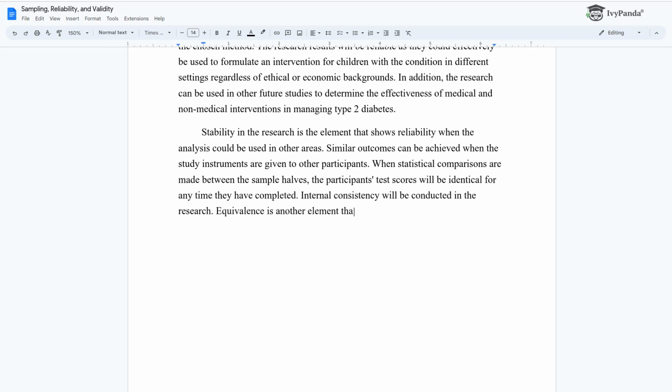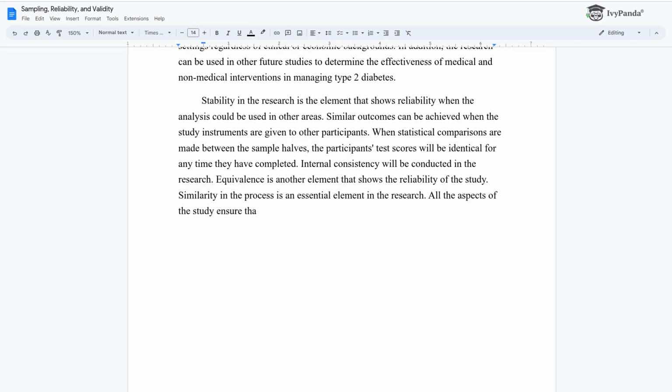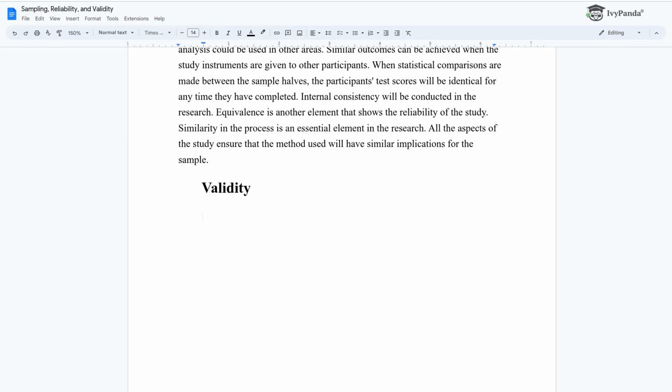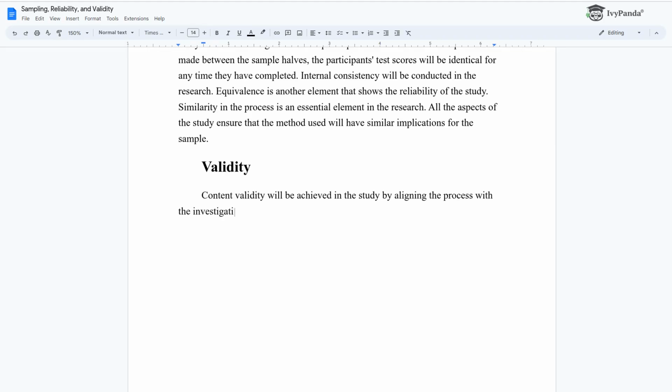Equivalence is another element that shows the reliability of the study. Similarity in the process is an essential element in the research. All the aspects of the study ensure that the method used will have similar implications for the sample. Validity. Content validity will be achieved in the study by aligning the process with the investigation.